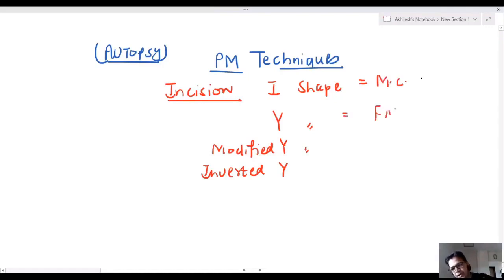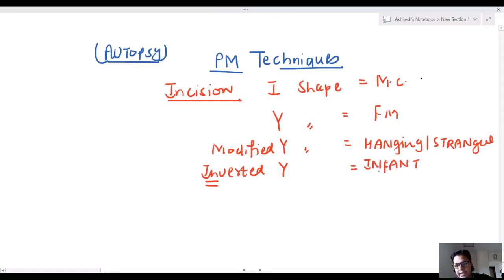Y shape is generally used in females. Modified Y shape is used in hanging and strangulation. And inverted is IN for infant. Look, sir, these are 4 types of incision. This is I shape, very simple. In Y, the female breasts are not involved, so that we can retain the female breast. That is a Y shape.